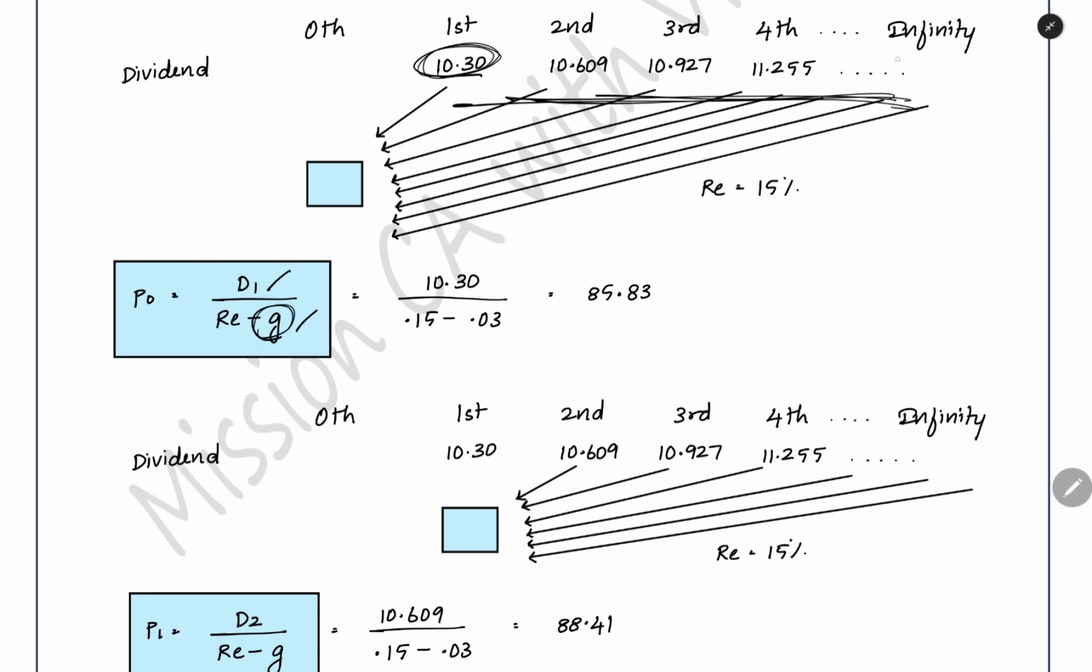And then G, the growth rate, also you are considering. Now you are getting the present value. Present value means 0th year price. What is the price of the share today? That will be denoted by P0, the price at the end of 0th year. Currently, today, what is the price?